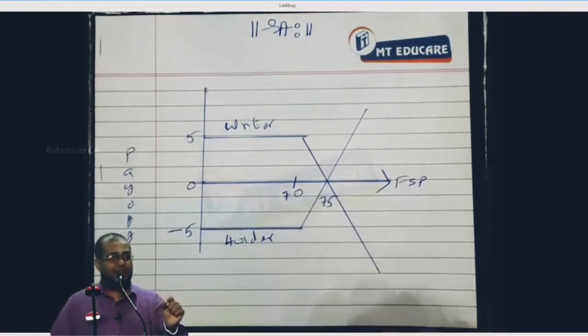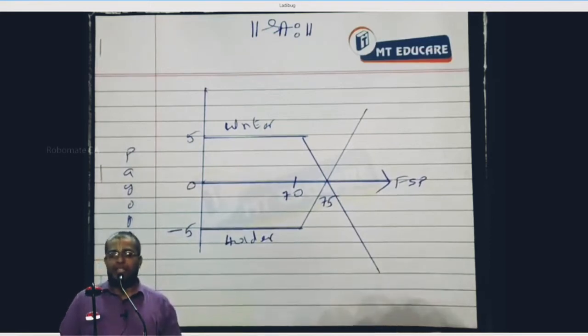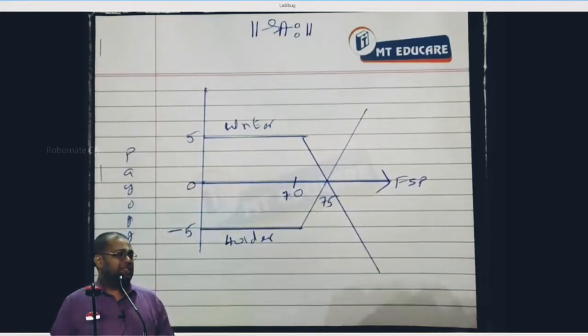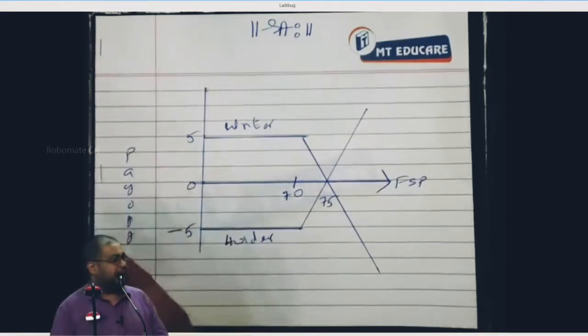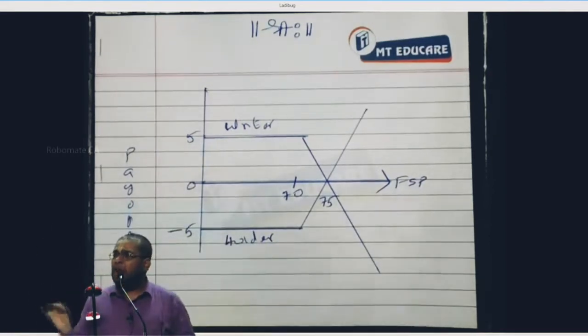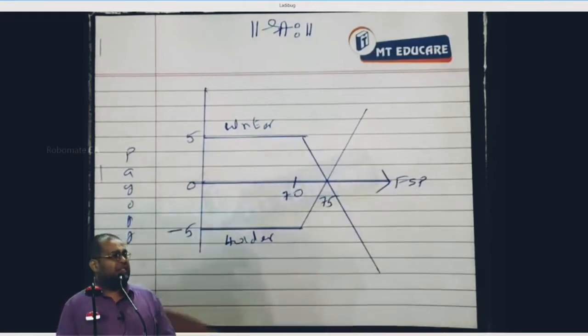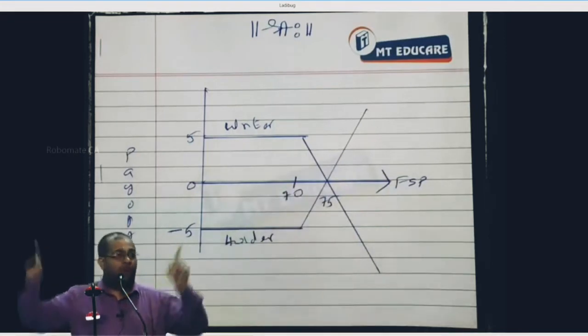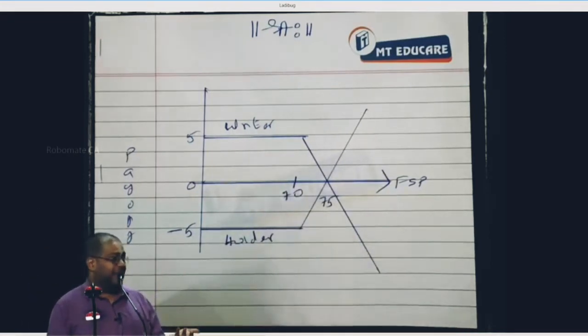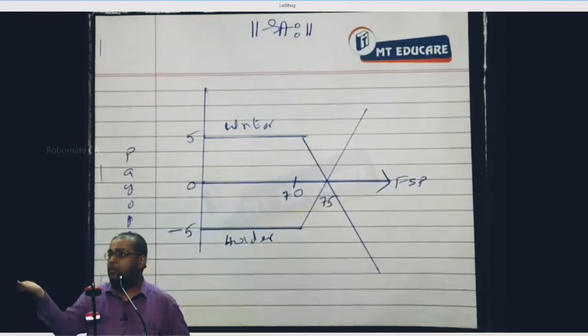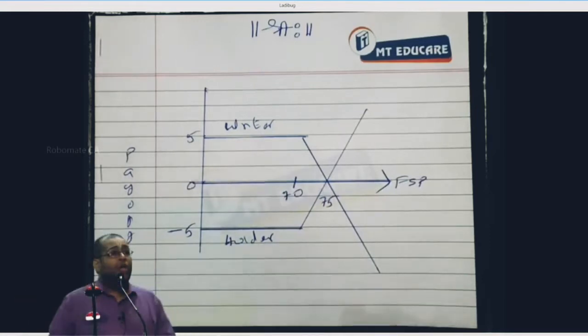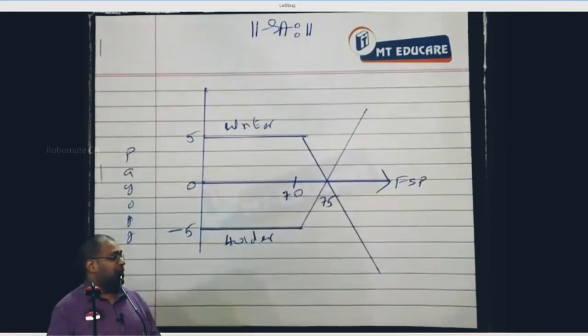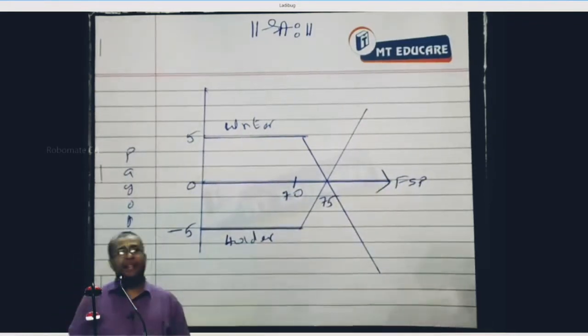See, suppose a share price with a 70 strike price. This company's share price doesn't fluctuate very much. It is always going in the range of 60 to 75 or 80. In that case, the share price volatility or variance is very less. It's not a volatile stock, almost a steady stock. In that case, you are not covering a great risk. You are giving insurance for an almost steady stock. In that case, the writer will charge a lesser premium. Yes or no?